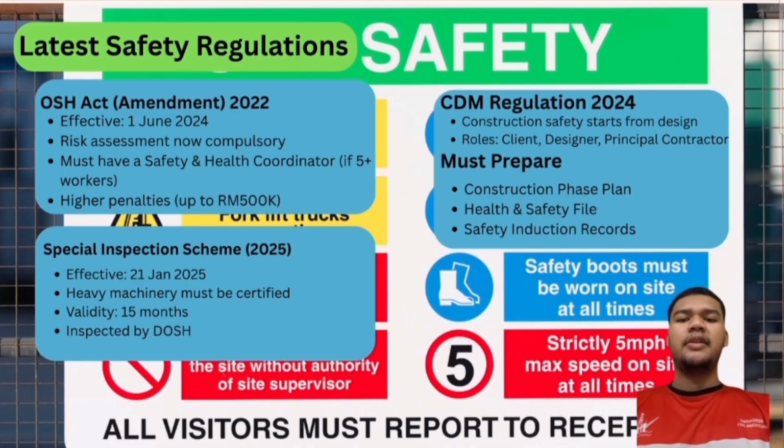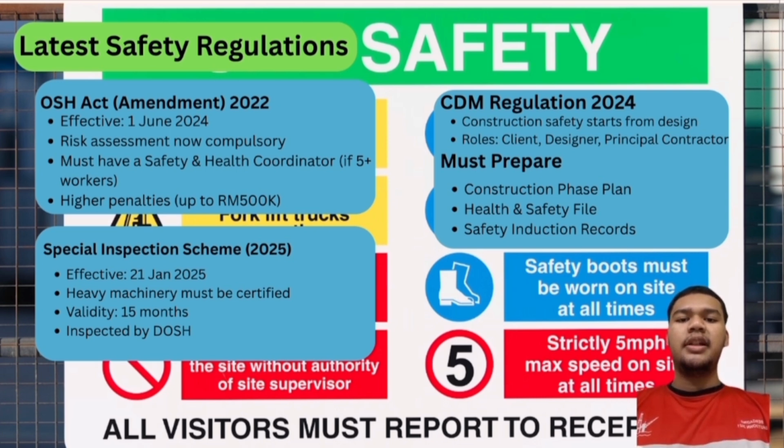This slide highlights the latest safety regulations that apply to construction projects. First, the OSH Act Amendment 2022 came into effect on 1st June 2024. It made risk assessment compulsory and requires a safety and health coordinator if there are 5 or more workers. Penalty for non-compliance can go up to 500,000 ringgit.